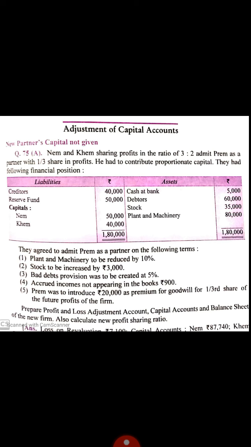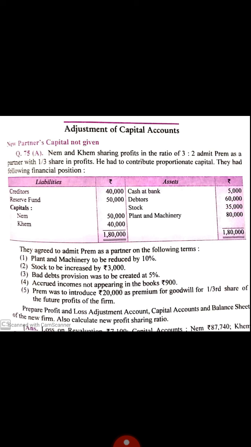They had the following financial position, or balance sheet. On the liability side, given: creditors 40,000, reserve fund 50,000, capital of Naam and Kaam 50,000 and 40,000. Total is 1,80,000. Cash at bank 5,000, debtors 60,000, stock 35,000, plant and machinery 80,000, and total of asset side 1,80,000. Now come to the adjustments. They agreed to admit Prem as